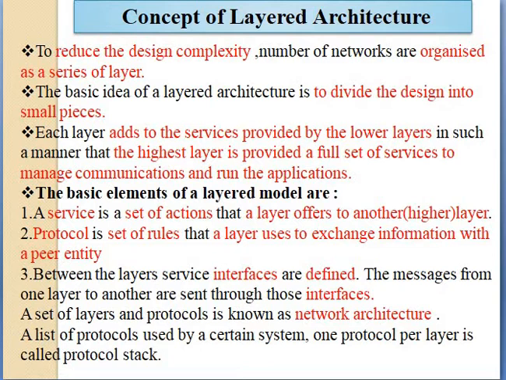A service is a set of actions that a layer offers to another, that is the higher layer. Protocol is a set of rules that a layer uses to exchange information with the peer entity. And between the layer services, interfaces are defined, and messages from one layer to another layer are sent through those interfaces. A set of layers and protocols is known as a network architecture. And a list of protocols used by a certain system, one protocol per layer, is called a protocol stack.